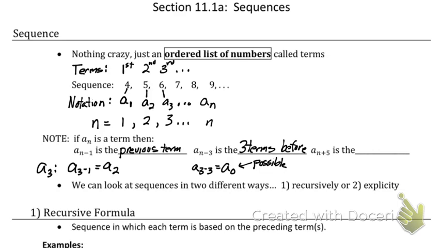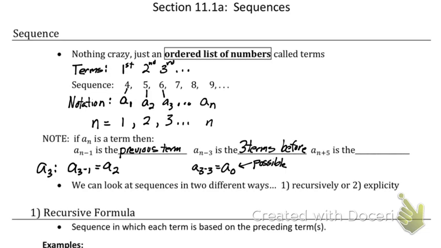A lot of times formulas will use a sub 0 as your starting off point, because that's your jump off point, and a sub 1 is the first time something happened to it. So you'll oftentimes see a sub 0 as your very first term. For me, in this class, I'm going to stick generally with a sub 1 as your first term. But I don't want you to get thrown if you ever see a sub 0. It's just the term before this one. So that's 3 terms before.